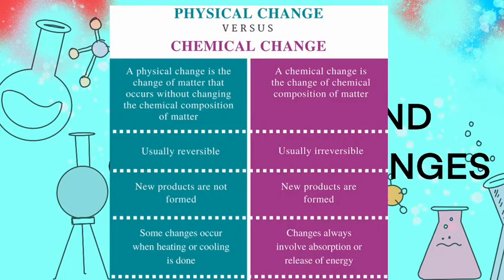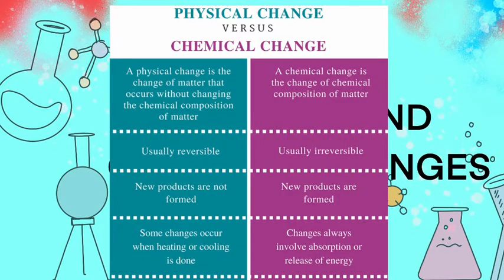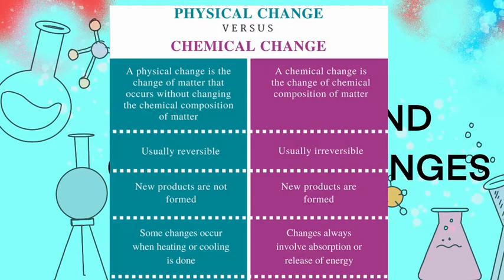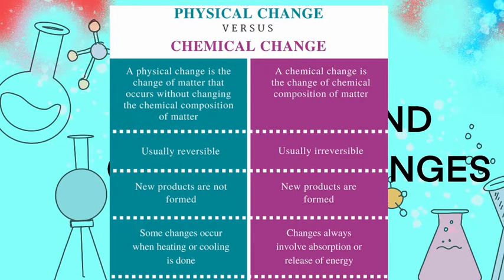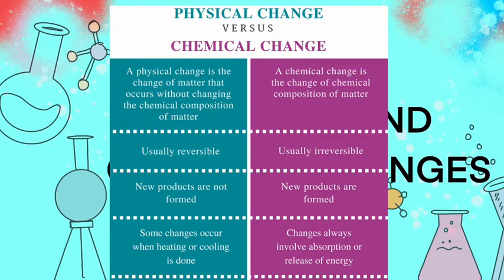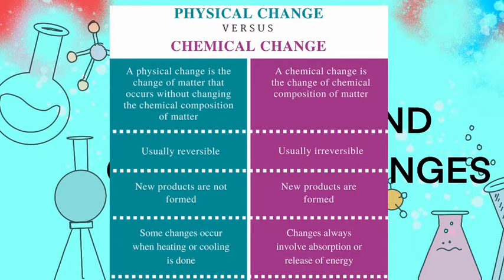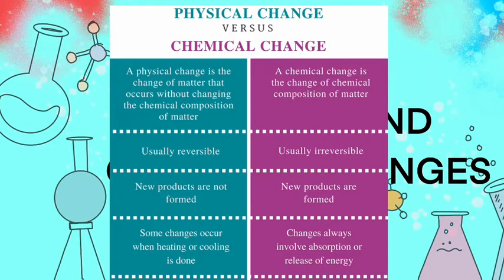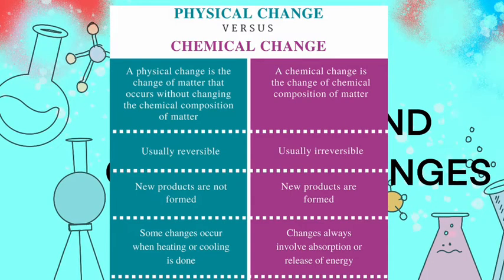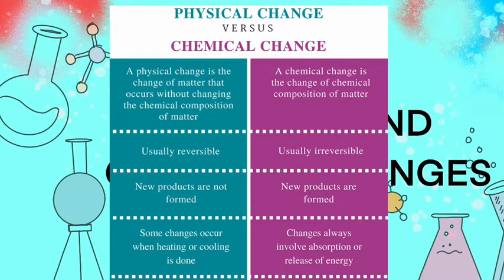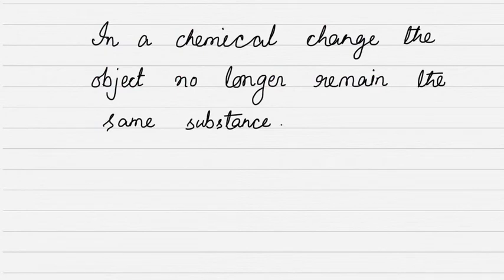Physical changes may occur when heating or cooling is done, as you have seen already. When we heat the ice, it converts to water. When we heat the water, it converts to vapor. But in case of a chemical reaction, there will always be involvement of absorption or release of energy. So now we know that in a chemical change, the object will no longer remain the same substance as we have taken it. It will change.